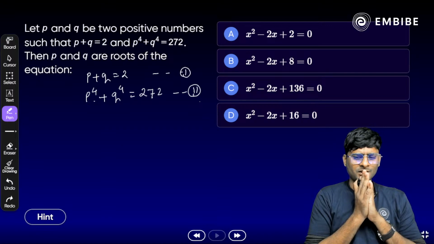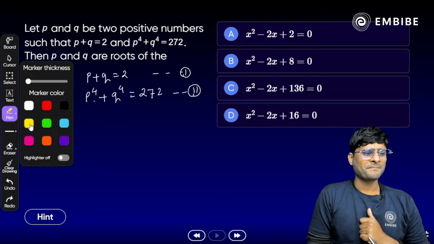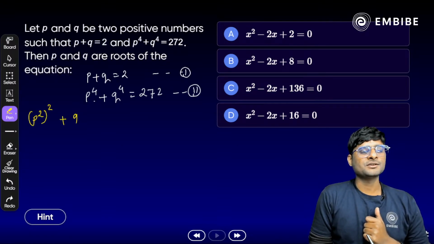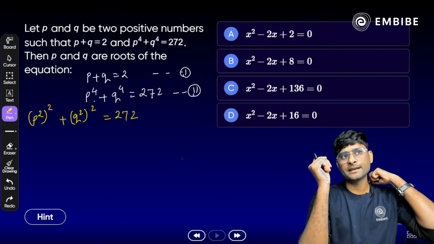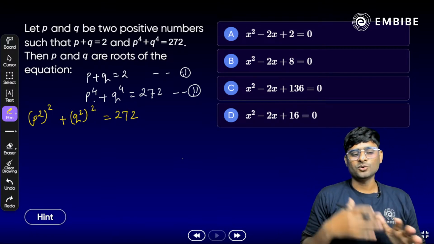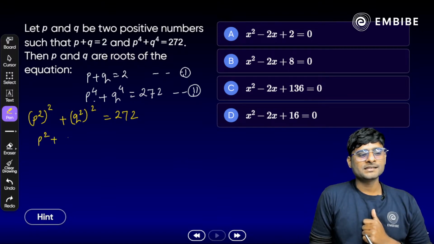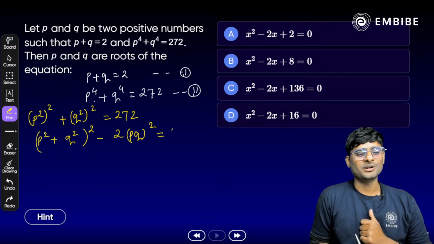Now, P raised to power 4 plus Q raised to power 4, break it. How? What can you write P raised to power 4 plus Q raised to power 4 as? Any idea? We can write P square whole square plus Q square whole square. Yes, try to break it. A square plus B square, yes, remember. How will you break a square plus b square? Alpha plus beta whole square minus 2 alpha beta, like that. So we have to write down P square plus Q square, that is whole of square, minus 2 times PQ whole square is equal to 272.